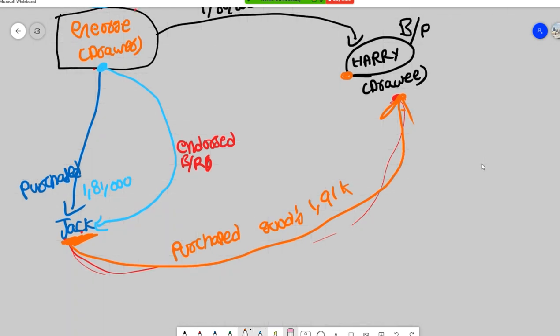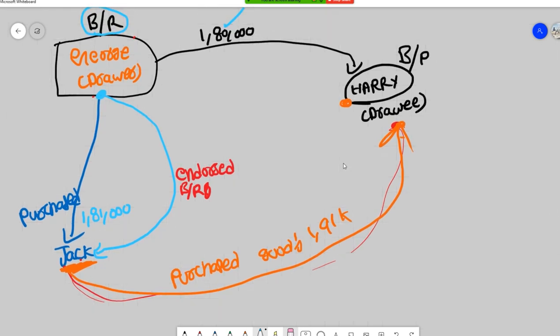According to the concept, what should happen? Normally, if this purchase is not there, Harry has to pay 1,80,000 rupees to Jack, and George has to pay 1,80,000 to Harry, and then Harry will pay that to Jack. But here Jack purchased goods from Harry for 1,91,000 rupees.